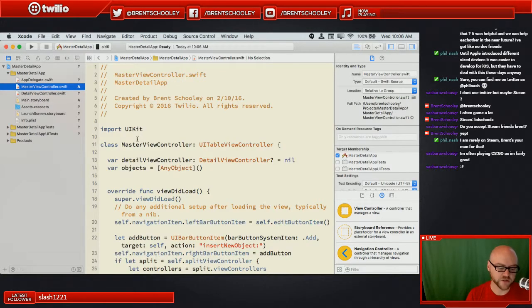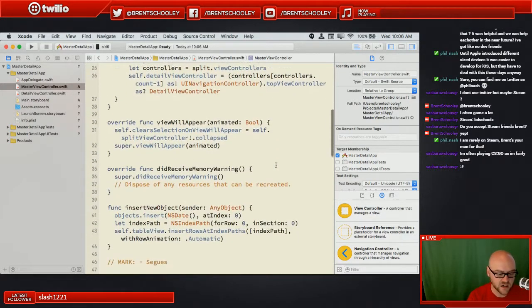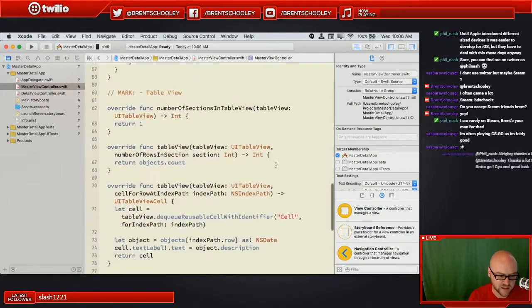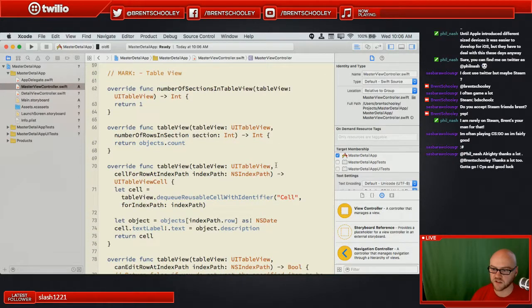So if we go to master view controller, we'll notice that instead of just being a UI view controller this time, this is actually a UI table view controller, and that comes with a bunch of new capabilities, such as, let's take a look down here. Here's the table view methods.